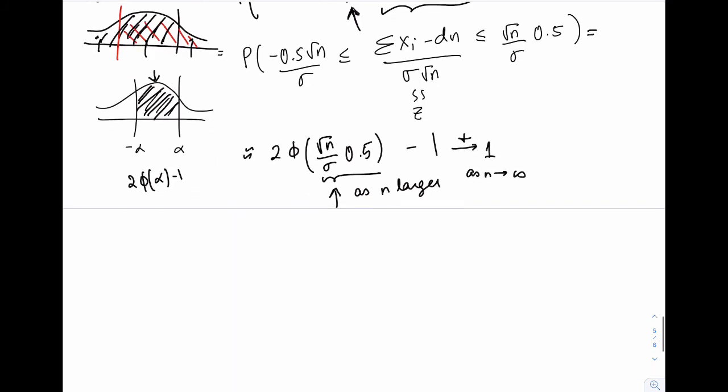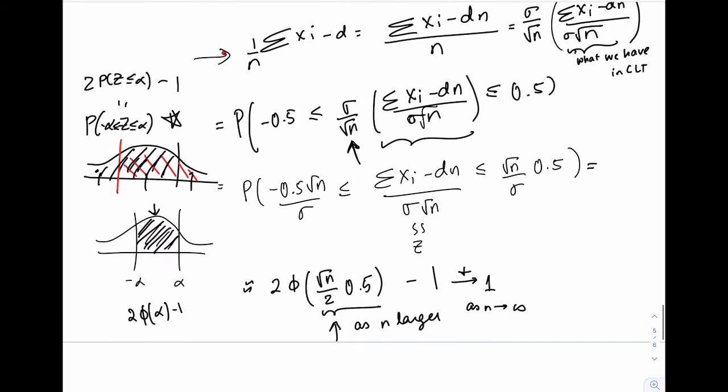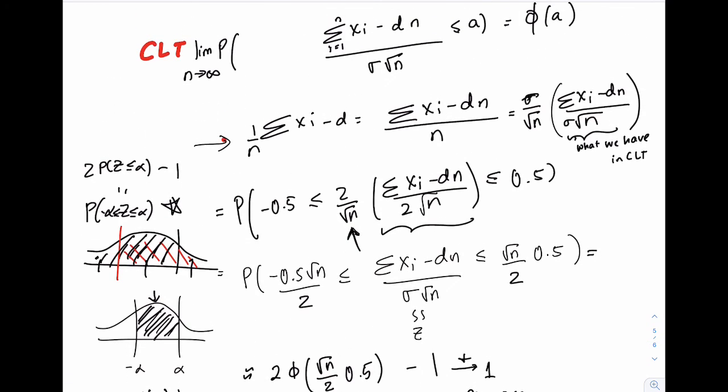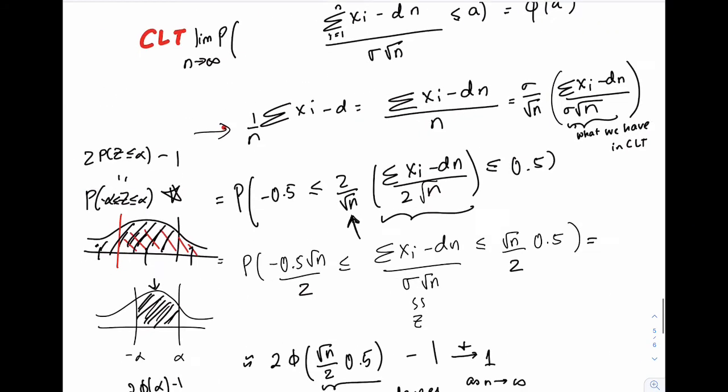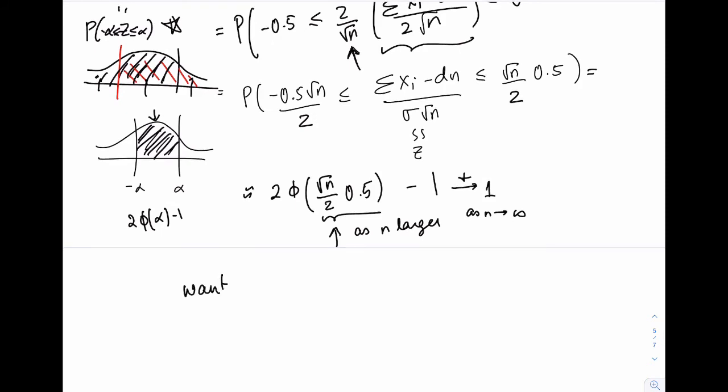Let me just write that down just so that you know. And oh, by the way, sorry, I should replace these sigmas with 2, because sigma squared is 4. So we know that sigma needs to be 2. I'll just leave it sigma there so you know where that 2 came from. Okay.